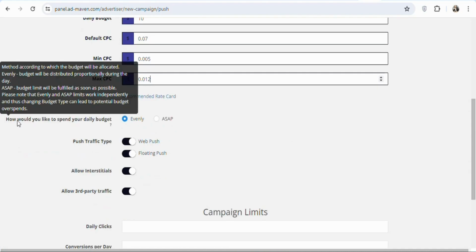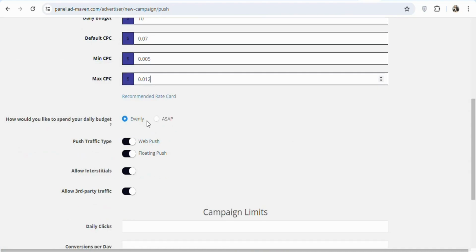It is okay. Once that is done, how would you like to spend your daily budget? Evenly means you want your ad to run throughout the day. If you select this option, it means you want them to spend your money at any time that they want. But in this case, I want my ad to run the whole day, so select evenly. Now once that is done, you have to scroll down.